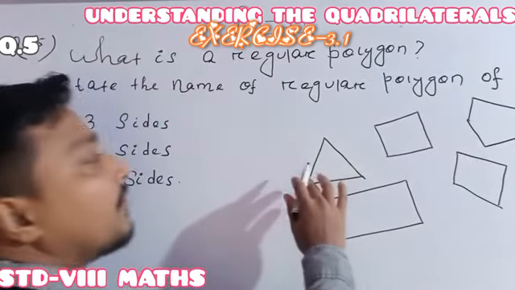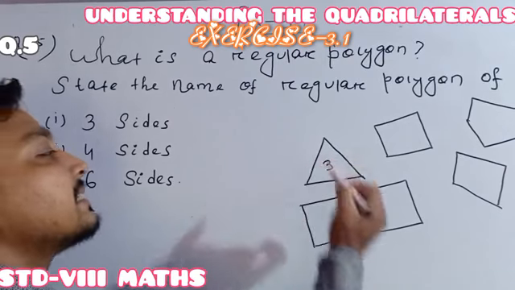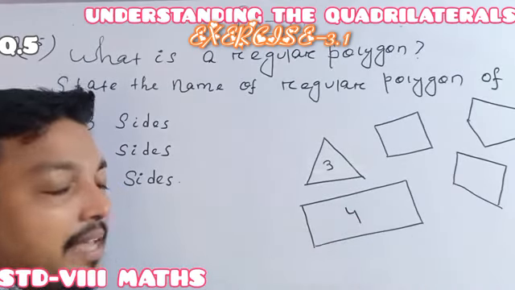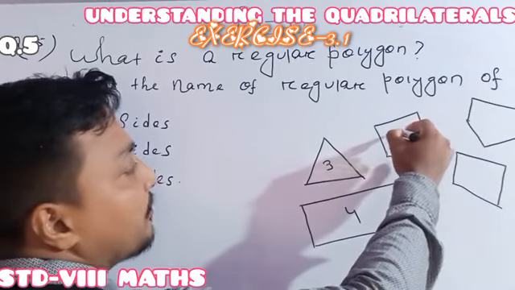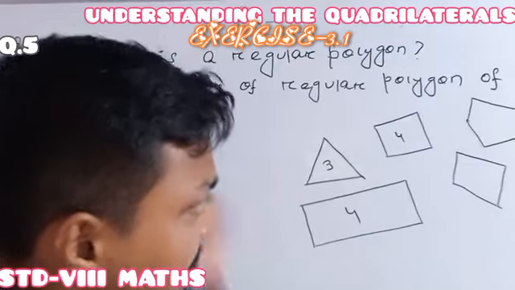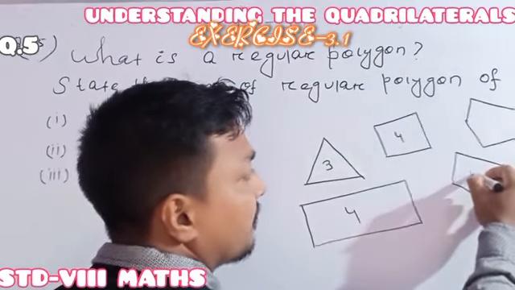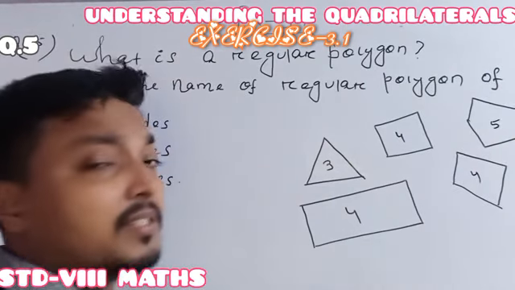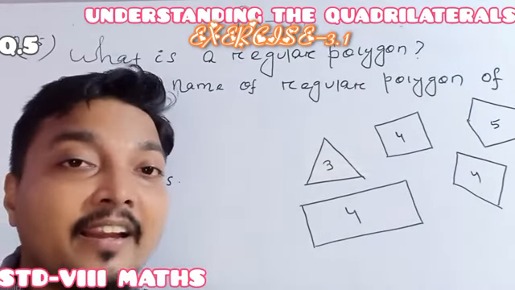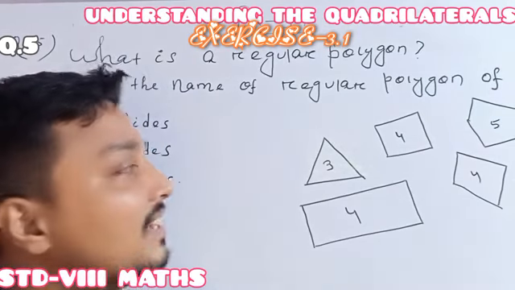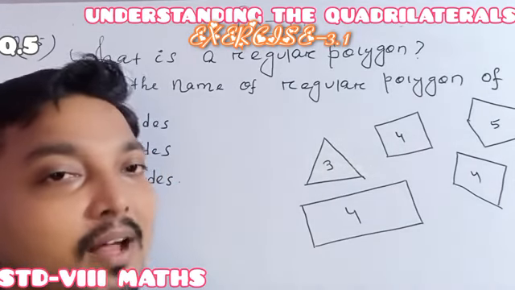So this one is a polygon having 3 sides. This one is a polygon having 4 sides. This one is also a polygon having 4 sides, and this one also has 4 sides. This one is also a polygon having 5 sides. So first I discussed only the polygon. The polygon definition was told to you.